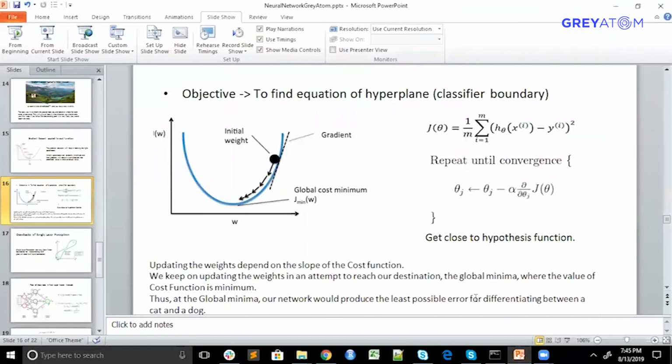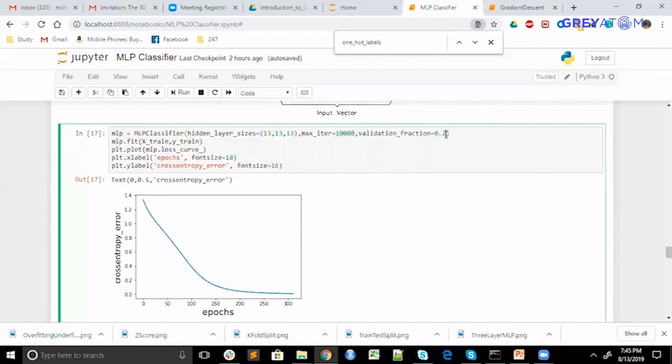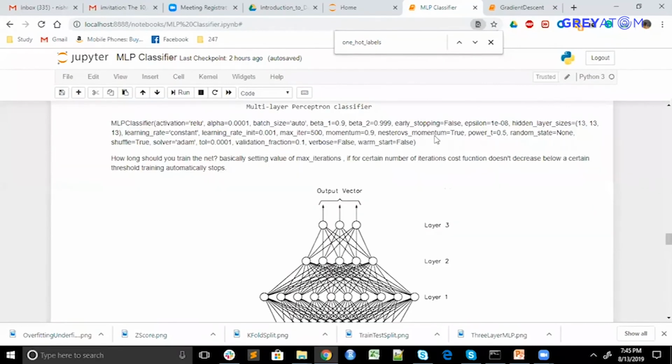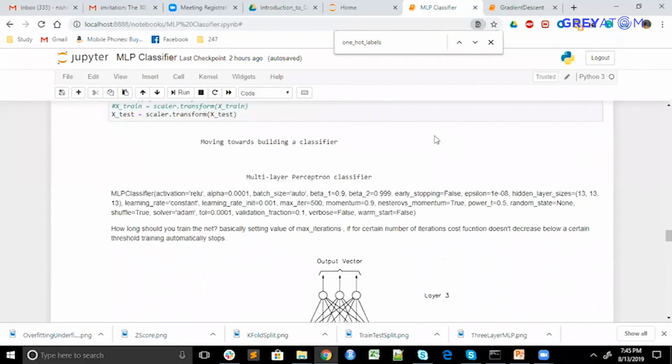So convergence, as I've written, is when the weight doesn't change beyond a certain threshold. That threshold can also be set here. What is the threshold you want to set? Let me show you here. See, there are a lot of parameters here.